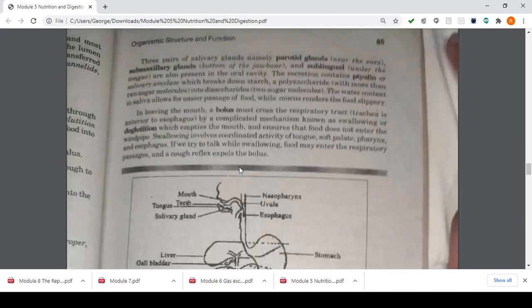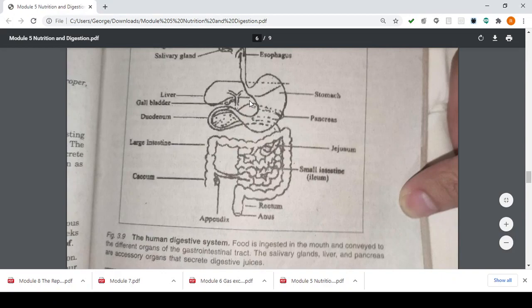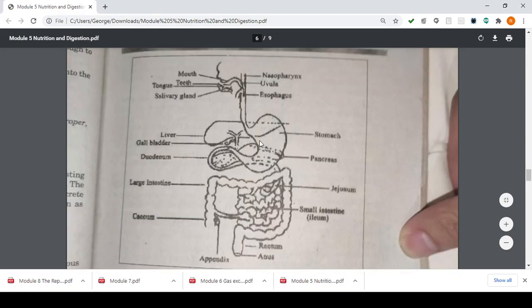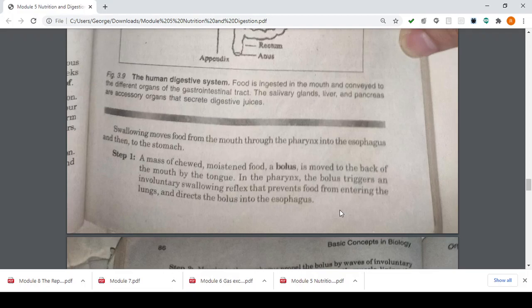So, this is a picture of how we ingest our food. Look, kids, you have your mouth, your teeth, your tongue, your salivary gland, where food and other nutrients enter. And then they go out, look carefully, going down, reaching the stomach, into your pancreas, it is distributed where? Into your large and small intestine and into your anus. When you expel your waste, or it can also be through urine, your waste is expelled as urine, if not through your anus.